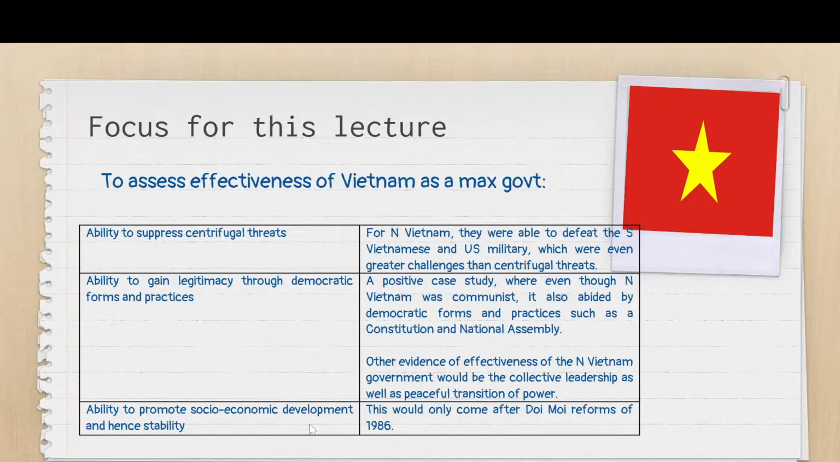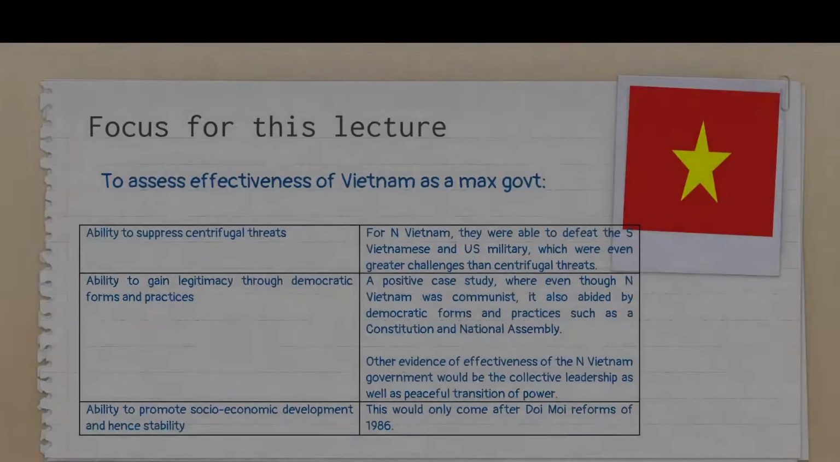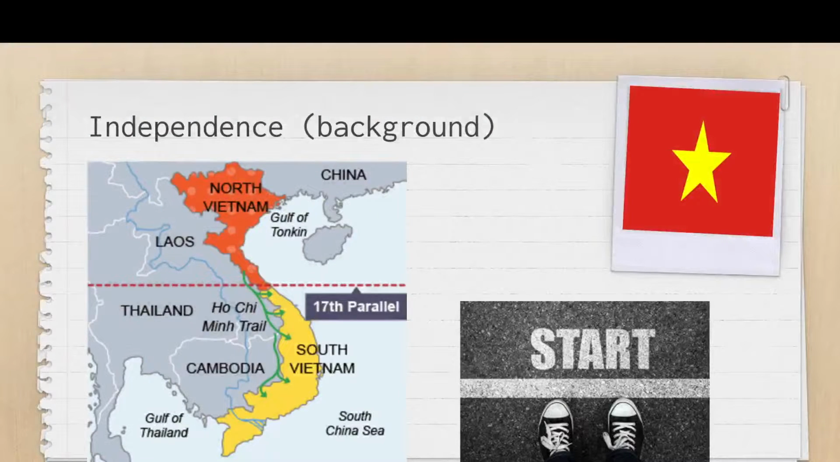And with regards to criterion three, the Vietnamese government, the unified Vietnam government, was initially not very successful. They only experienced success after they adopted capitalist-like reforms, in regards to Doi Moi in 1986. So let's start from the very beginning.